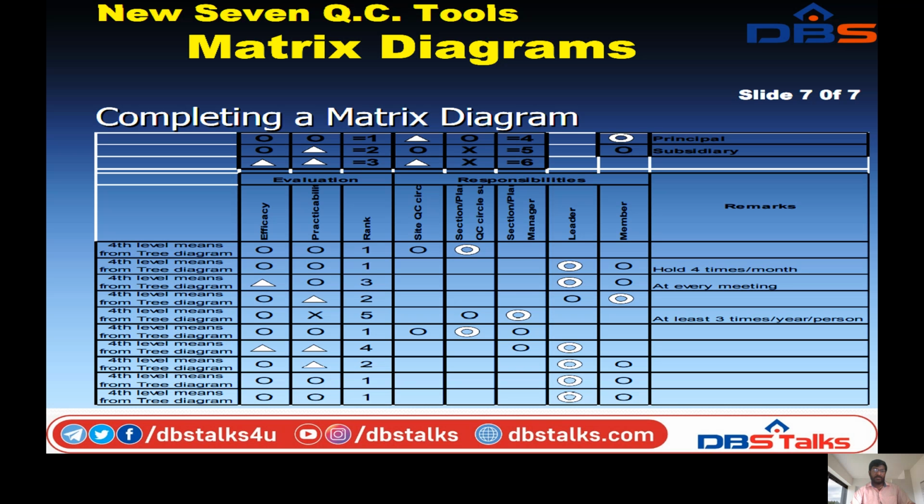Now complete the matrix diagram. The ranks are 1, 1, 3, 2, 5, 1, 4, 2, double 1. There are two triangles, two circles, one circle, and another one is an X. Finally the diagram is completed. This is the matrix diagram among the seven quality control tools, and you can see the figure.